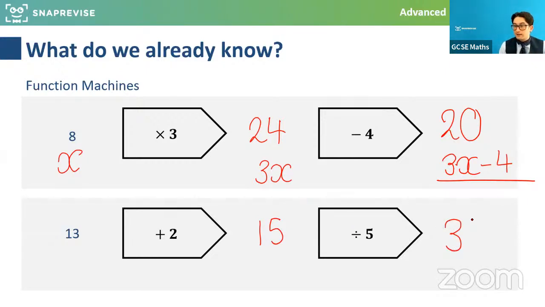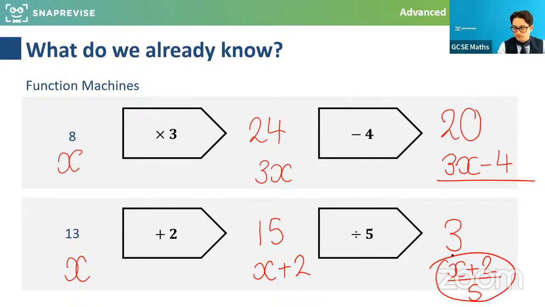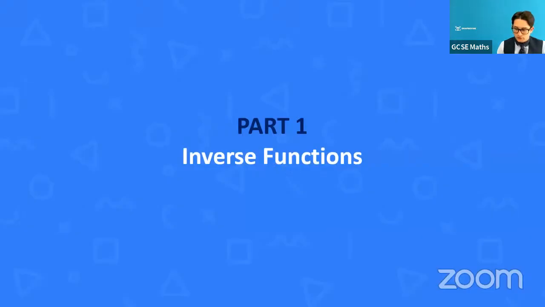Now, algebraically, this one is a little bit more involved. If we take x, let's think about the process. We're going to add 2, and then all of that gets divided by 5. So I'm going to write it like that, and that would be the output for this one. So that's a real basic recap of function machines. Moving forward, though, we're going to look at the more advanced kind of function stuff today, as I mentioned.